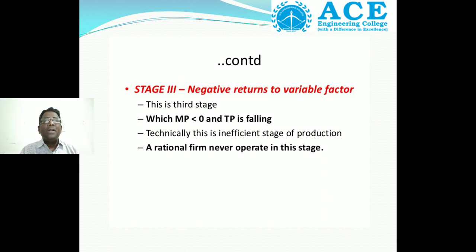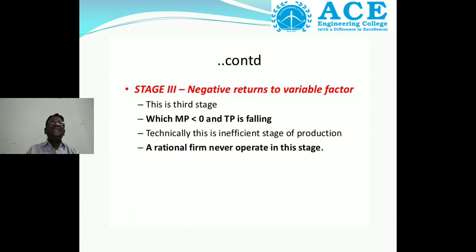Then stage 3. Stage 3 is the negative returns to the variable factor. This is the third stage, in which marginal product is less than 0 and total product is falling.